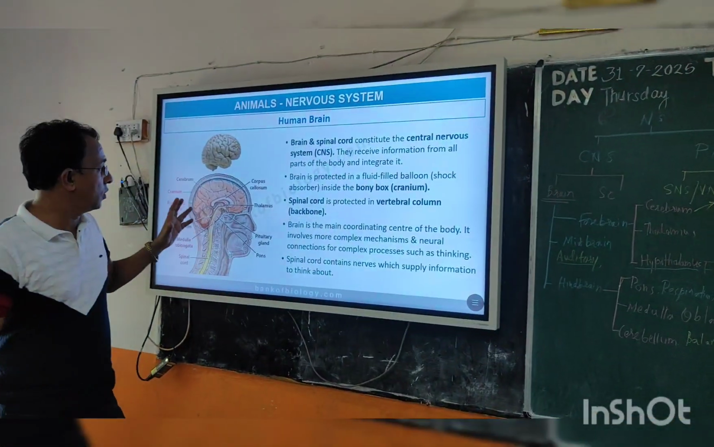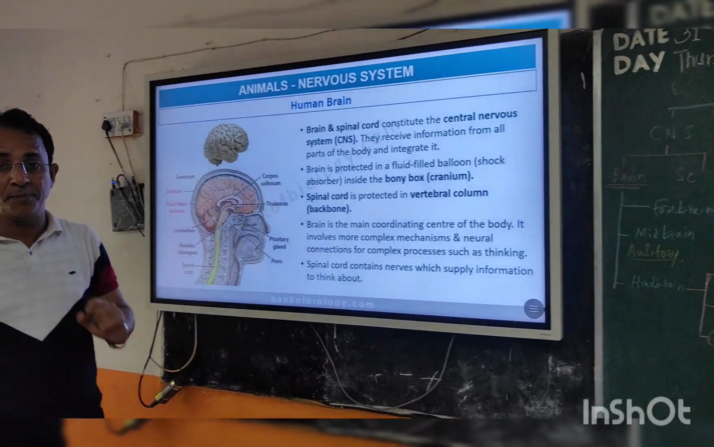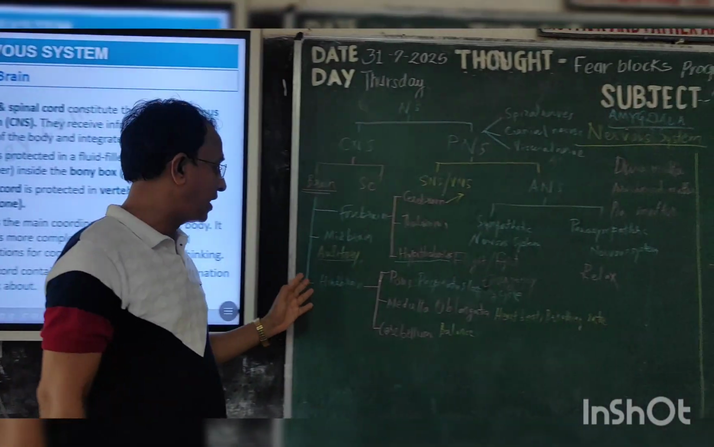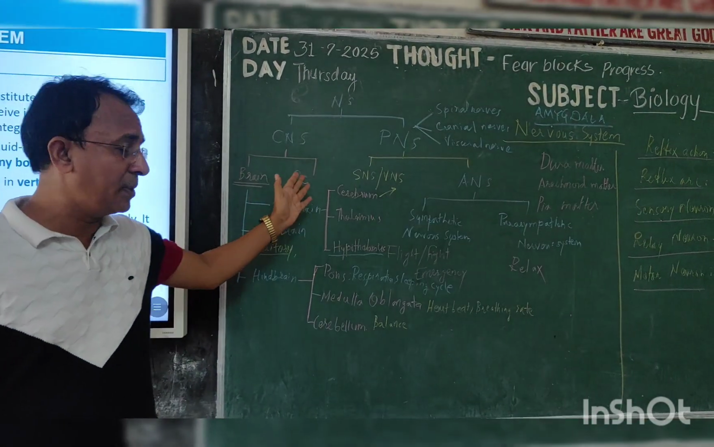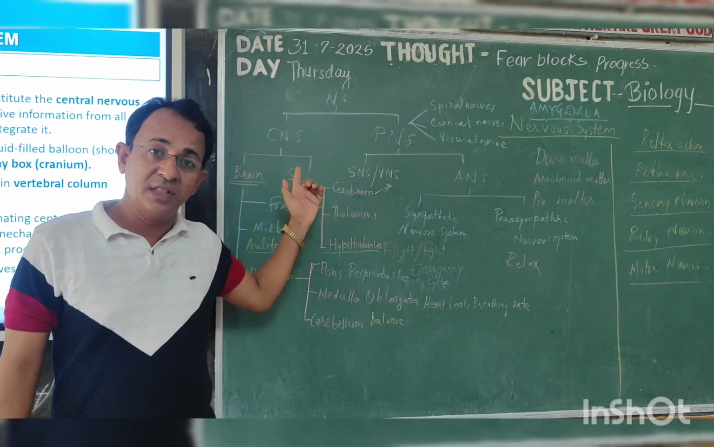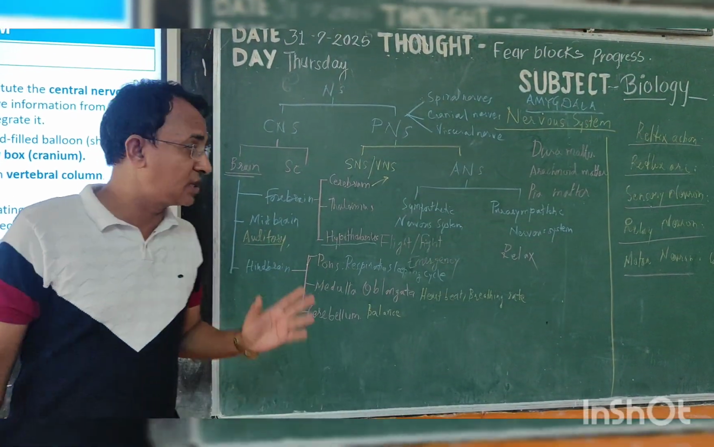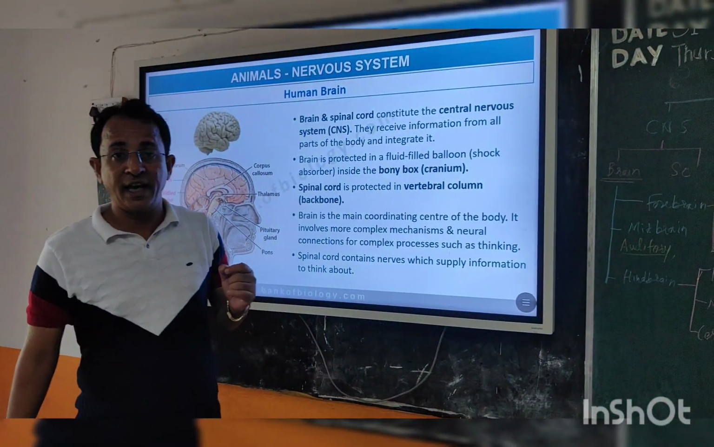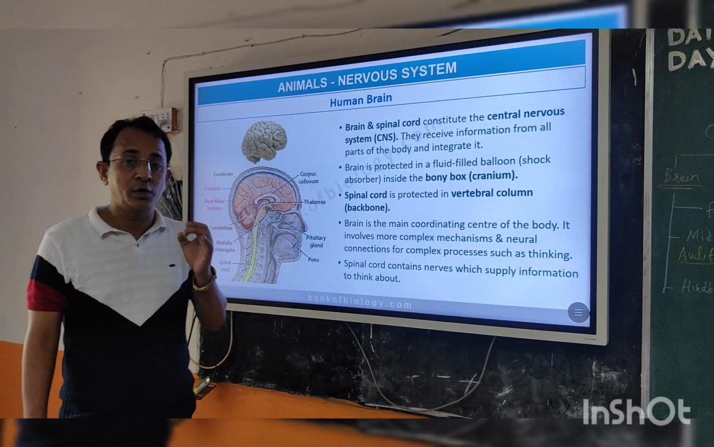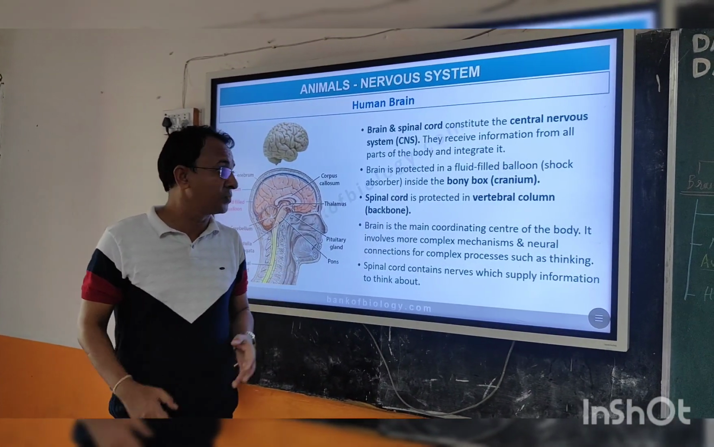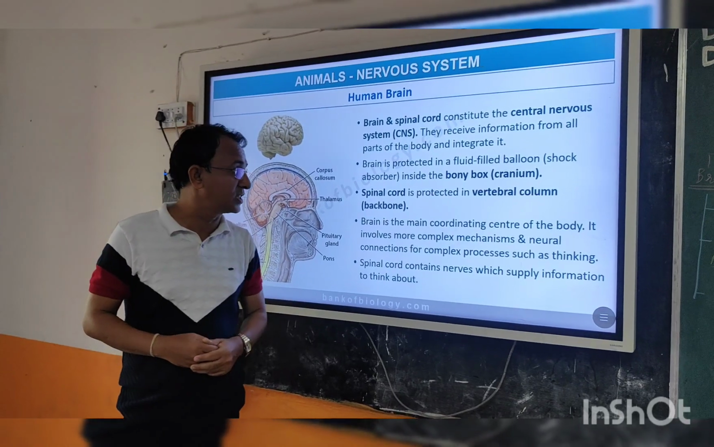Then, dear students, let us see the first part of the central nervous system, that is the brain. This brain is made up of three parts: the forebrain, midbrain, and hindbrain. The forebrain includes the cerebrum, thalamus, and hypothalamus. What is the role of the cerebrum? It is related to your thinking process, whatever you are thinking. It is related to your thought processes.